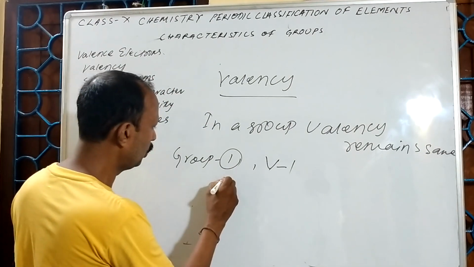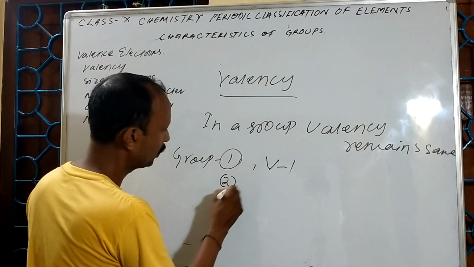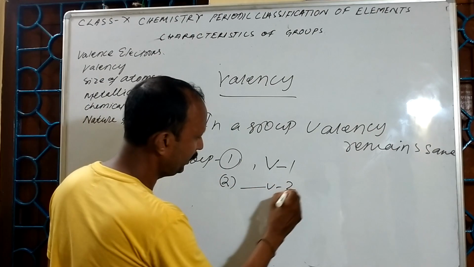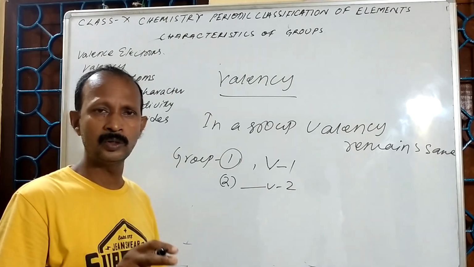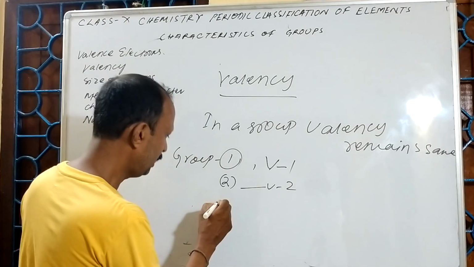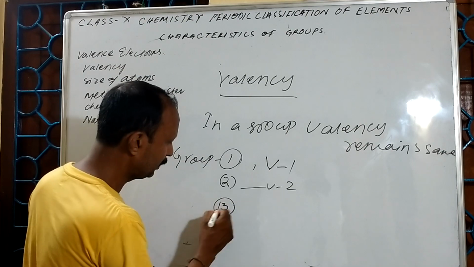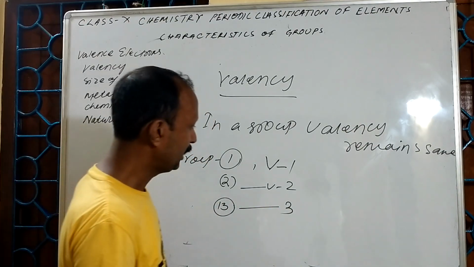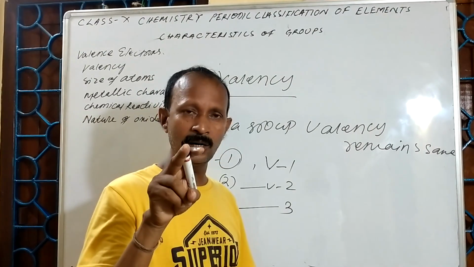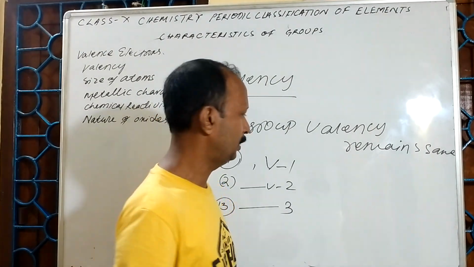If it is group 2, its valency will be 2. Valence electron 2, valency also 2. If it is group 13, its valency will be 3, because its valence electrons are 3.